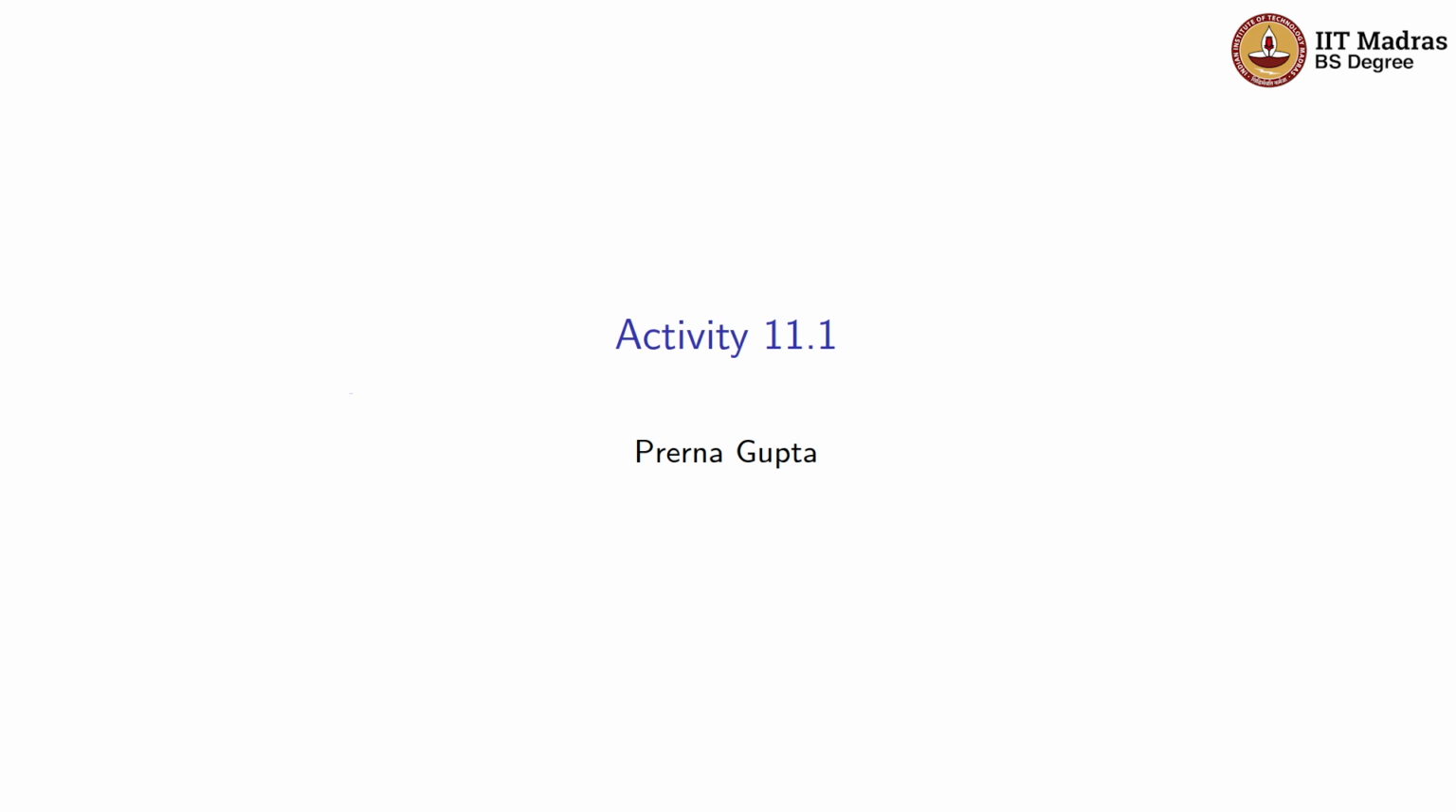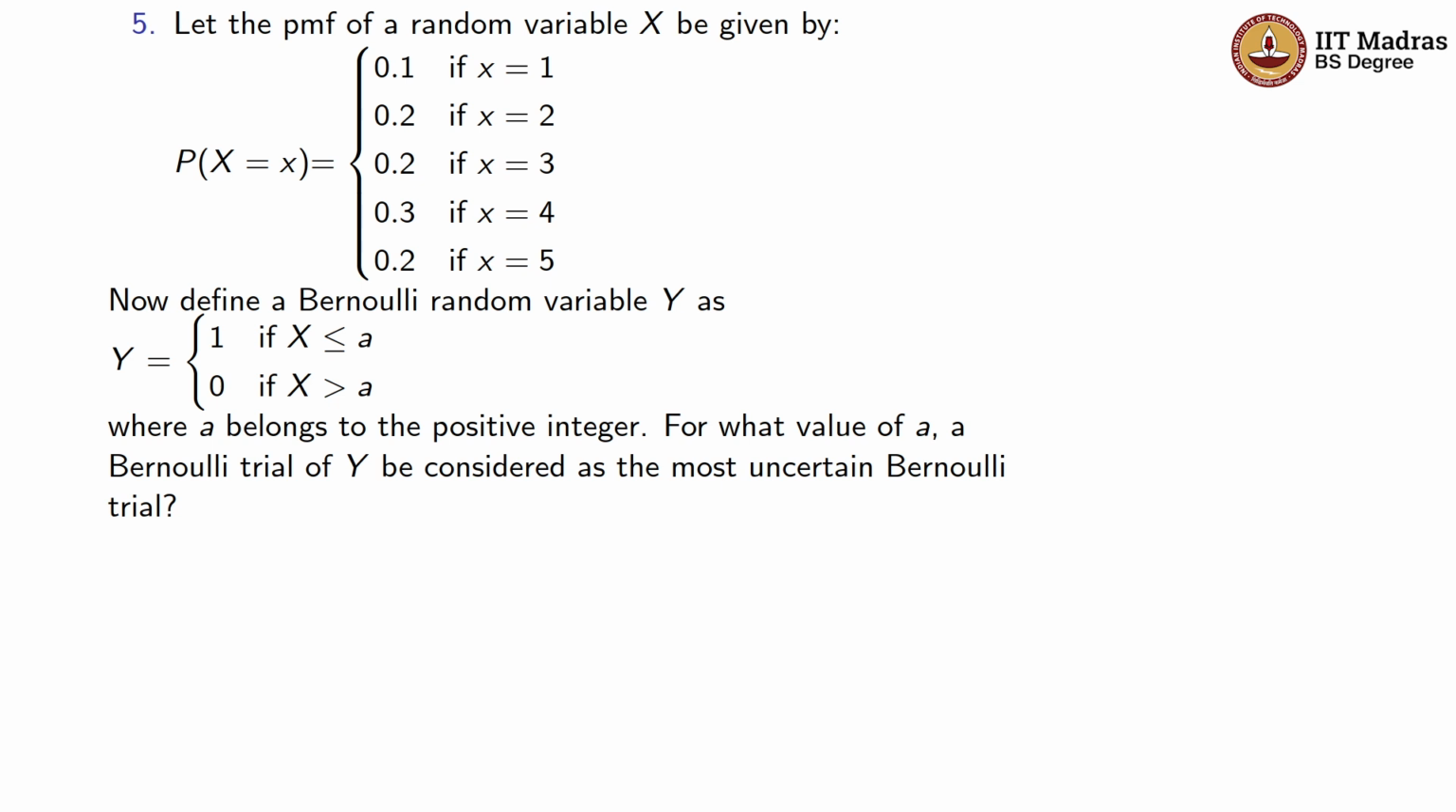Hello everyone. In this video, we will solve questions of activity 11.1. Question number 5. Let the PMF of a random variable x be given by, so this is the PMF given. Now define a Bernoulli random variable y, which is this, where a belongs to the positive integers, and for what value of a can the Bernoulli trial of y be considered as the most uncertain Bernoulli trial.